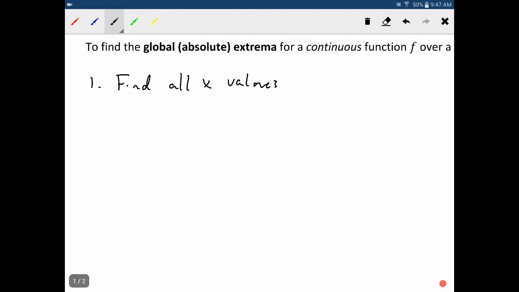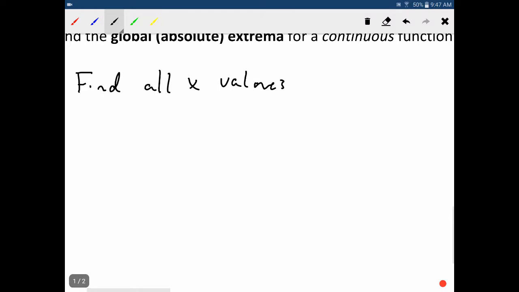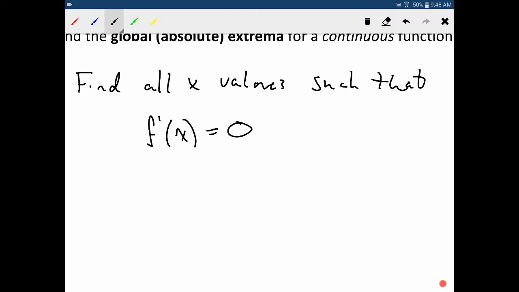X values such that, you ready? Here comes the magic. What we want is to be able to find the derivative and set it to 0. You find all x values that satisfy that, and that's going to find all of the points where the slope is equal to 0. In other words, you're finding all the turning points.